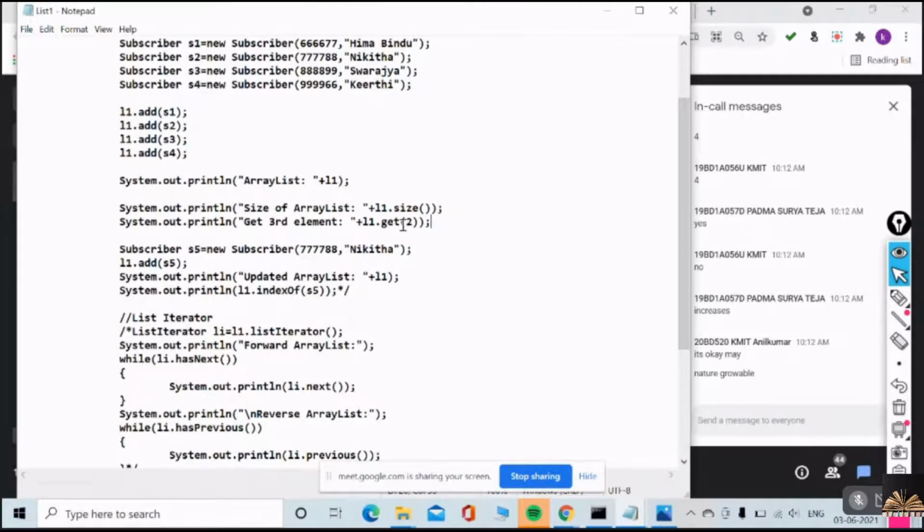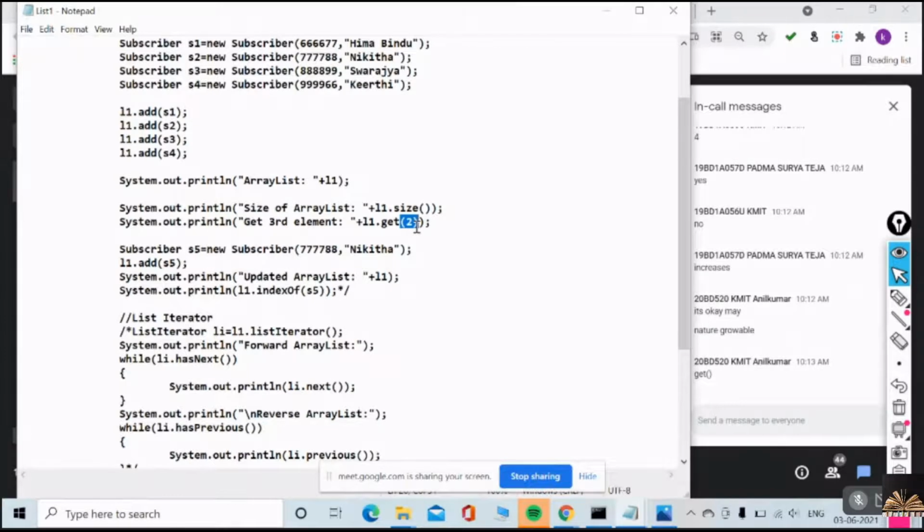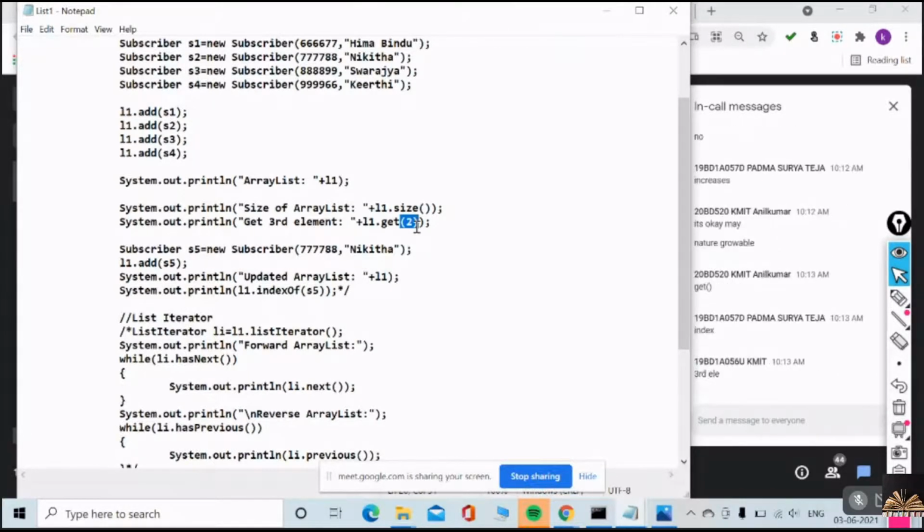Get of 2 means 2 is what? 2 is an index. Very good. 2 is an index, the third element, as index always starts from 0. So 0, 1, 2. That is 2. That is the third element I want to retrieve.